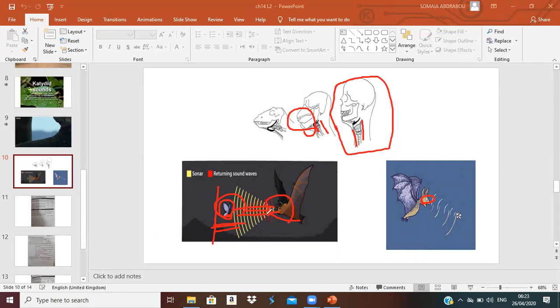It can send sound waves. When these waves strike an object, or any animal or insect, it can know that it is food, so it goes to eat it, or it can know that it will get hit if it keeps flying into it. So this is how the bats find their food.